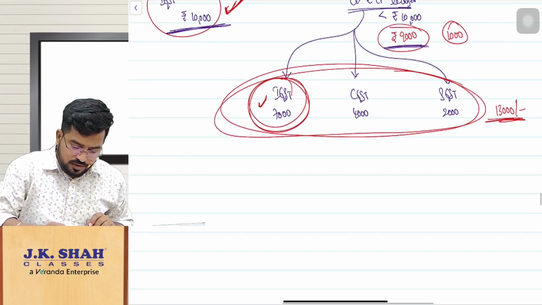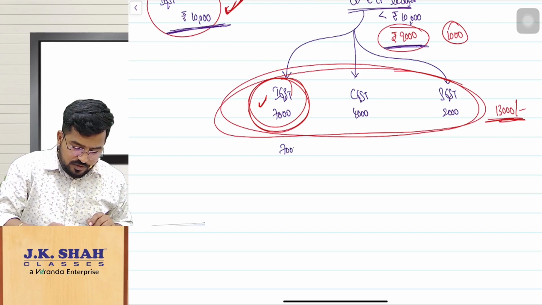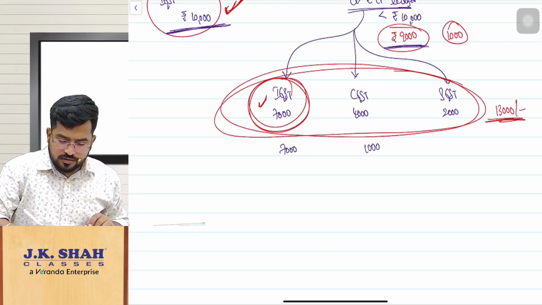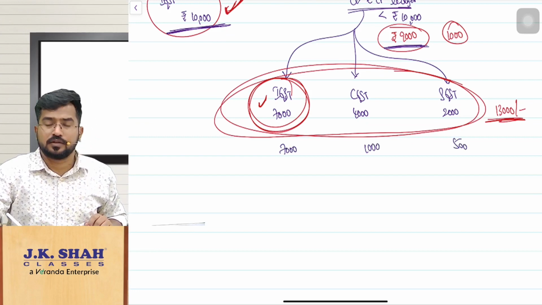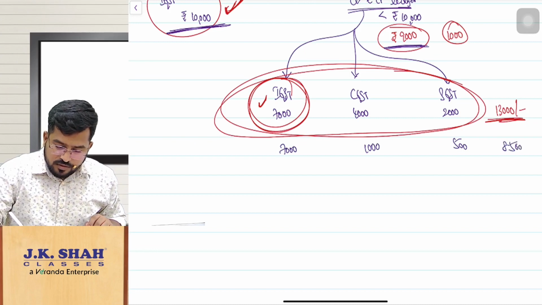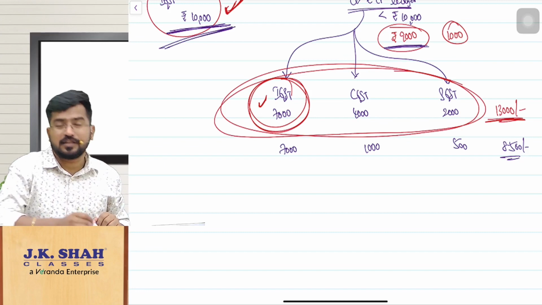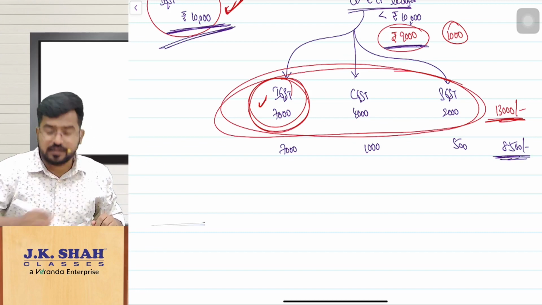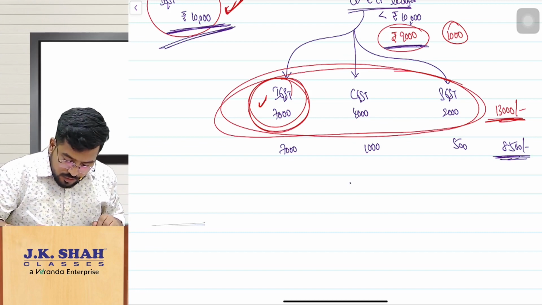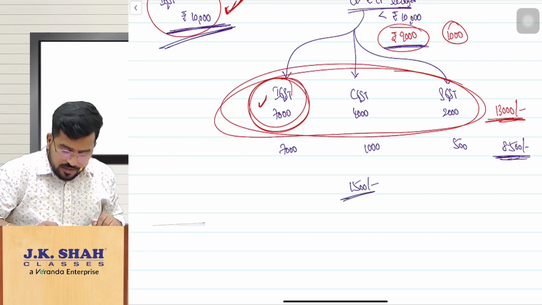Suppose it is 7,000, 1,000 and 500, that means it is a total of 8,500. Now you can say you have wrongly availed 10,000 ITC, and the closing e-credit ledger balance is 8,500. So 1,500 has been utilized.